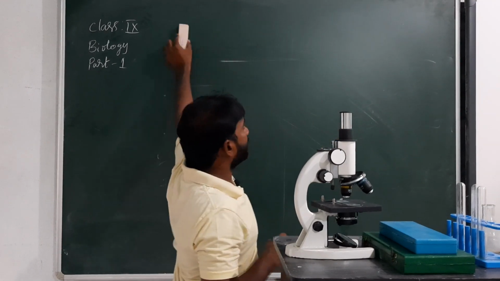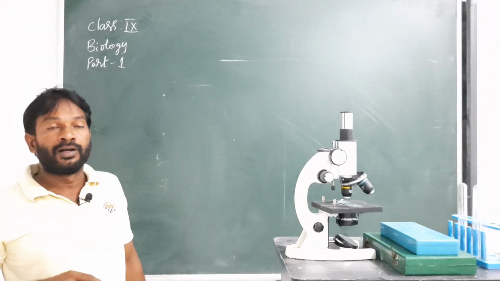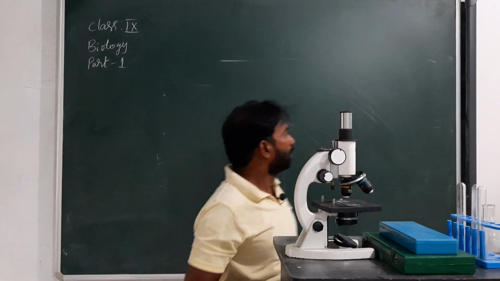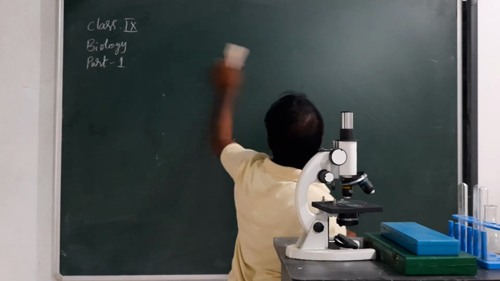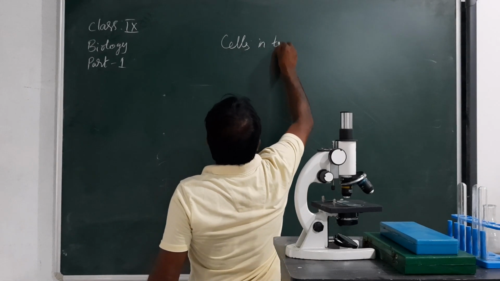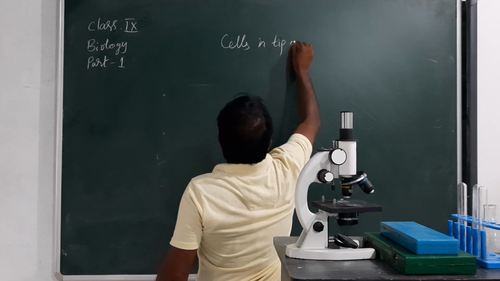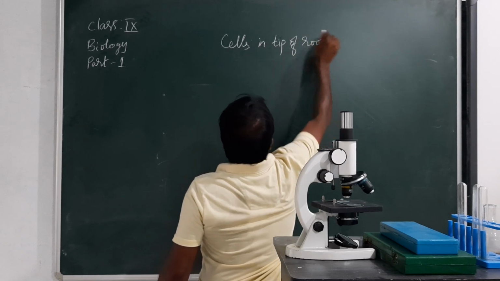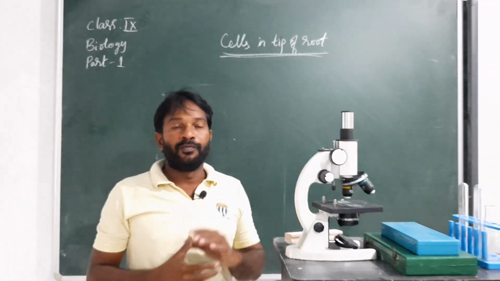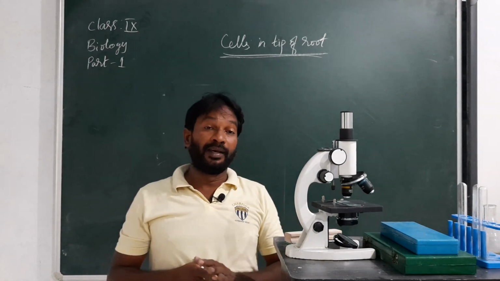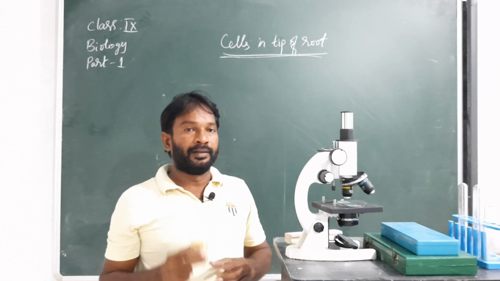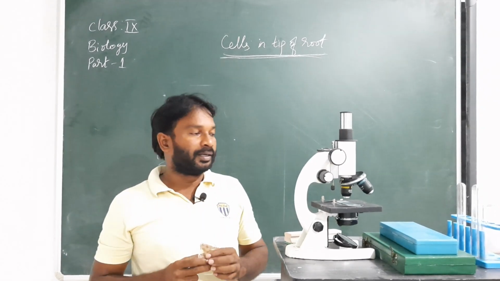Okay, now let us see cells in a tip of root. For this activity, we need materials like an onion and a transparent beaker containing water.